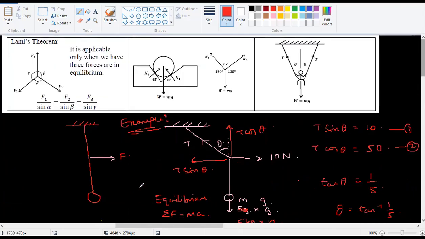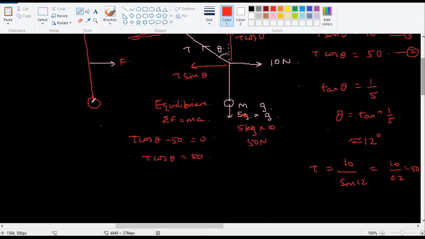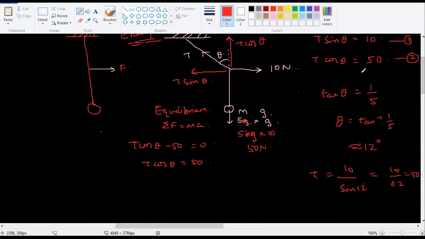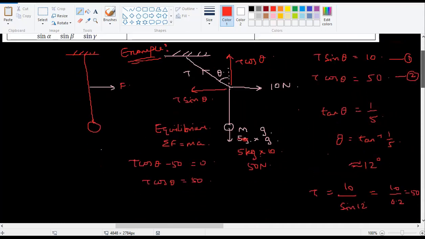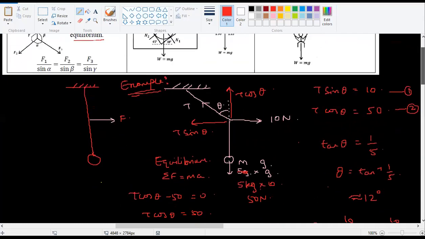Sir, you may be thinking, sir, you started with Lami's theorem, now you are teaching something else. Well, only if you know this one will Lami's theorem make sense. What Lami's theorem says is, Lami's theorem will work only for three forces, and the three forces should be in equilibrium. If not, you will not be able to use Lami's theorem. So what this says is,